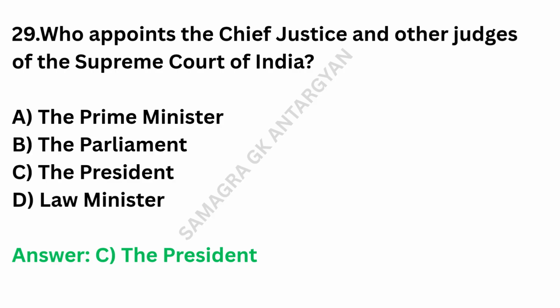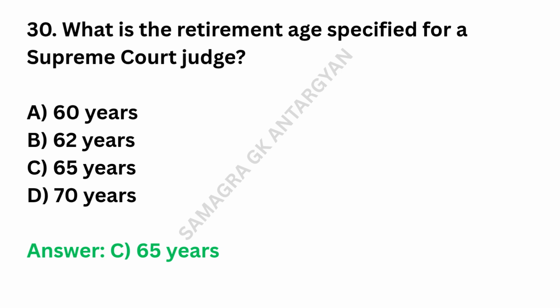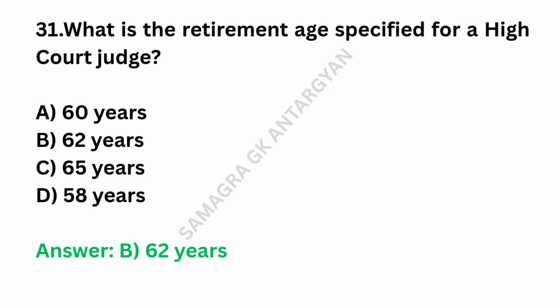Who appoints the Chief Justice and other judges of the Supreme Court of India? Answer: the President. What is the retirement age specified for a Supreme Court judge? Answer: 65 years. What is the retirement age specified for a High Court judge? Answer: 62 years.